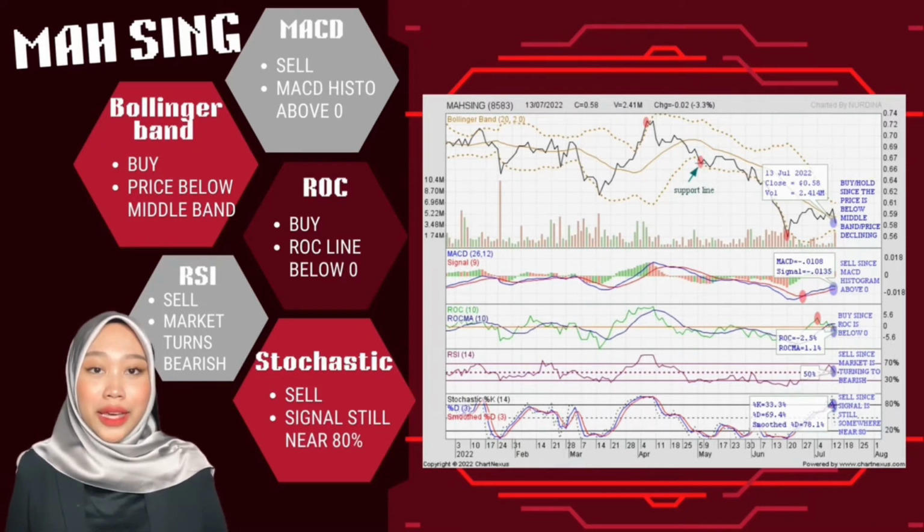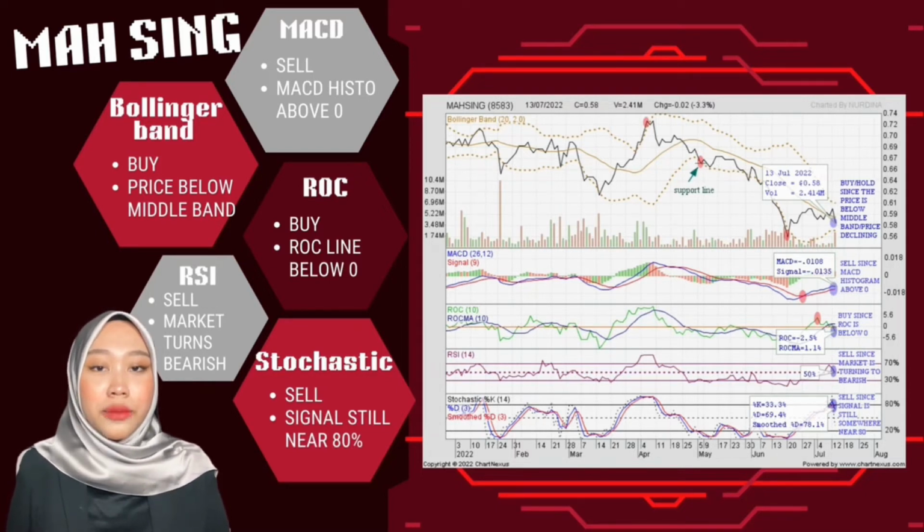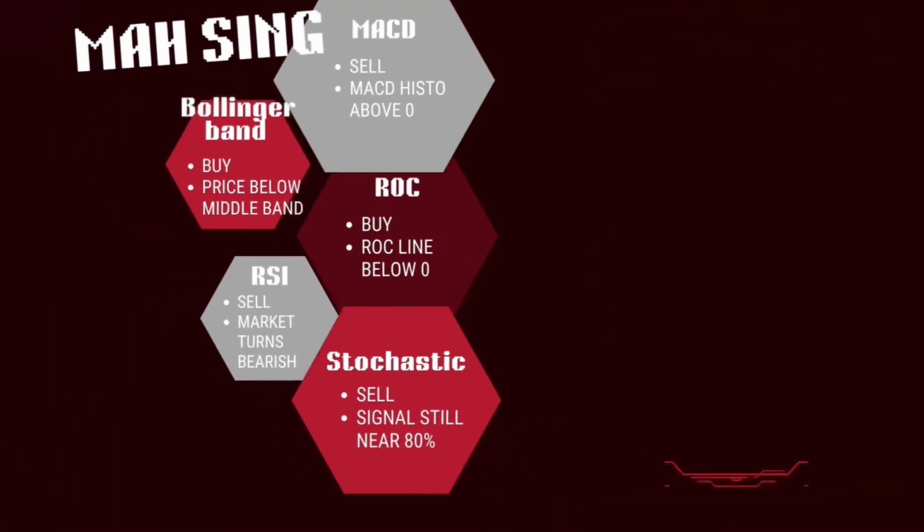As demonstrated by the last indicator, the stochastic, on 12 July 2022, the %K line and %D line are approaching above 80%. This is a result of strong buying interest shown by the investors. The market is showing overbought, and this is often interpreted as a selling opportunity. However, as of 13 July, the stochastic signal dropped but is still somewhere near 80%. If a trader has a short-term outlook, he or she should sell to generate a profit because the price may decrease in the future. Now, I will invite Syifa to continue this presentation.